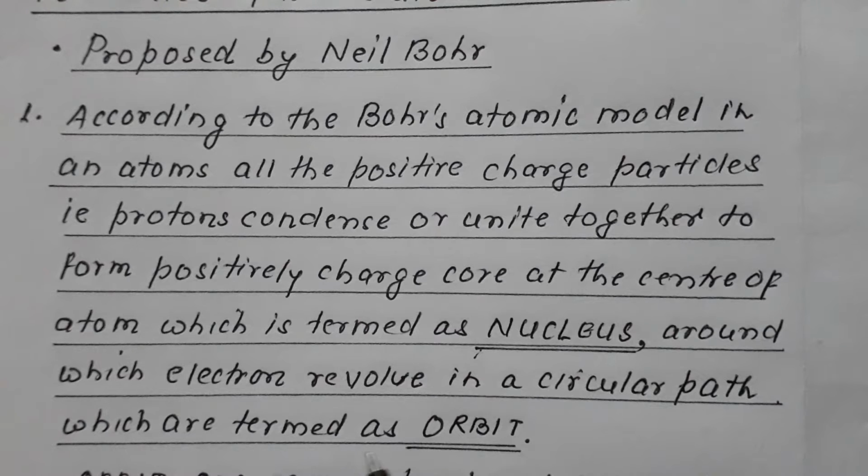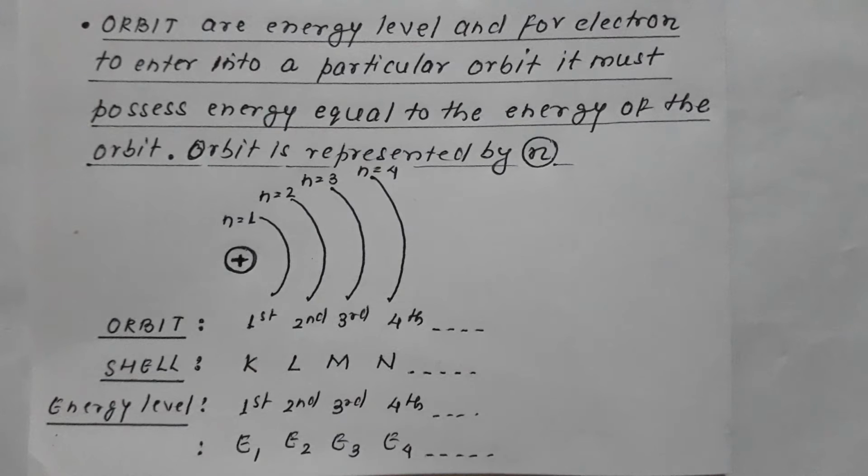around which the electrons revolve in circular paths, which are termed as orbits. So the first point is that in an atom, all positive charge particles, that is protons, condense to form the nucleus at the center of the atom, around which electrons revolve, and the paths in which electrons revolve are termed as orbits. Now, as we have already discussed, this much has already been proposed by Rutherford, so what's new in this model? Why is this model more accepted than the Rutherford model?